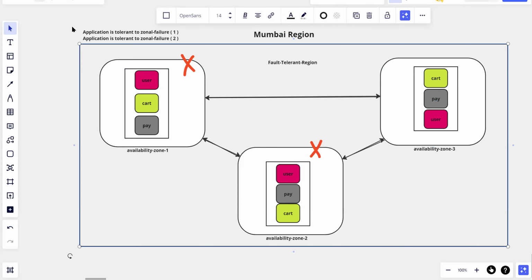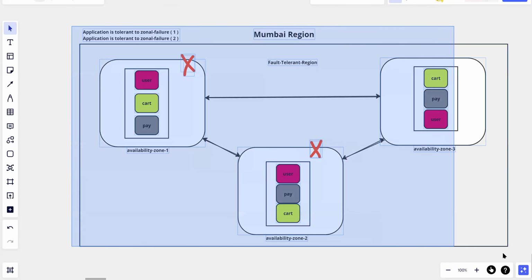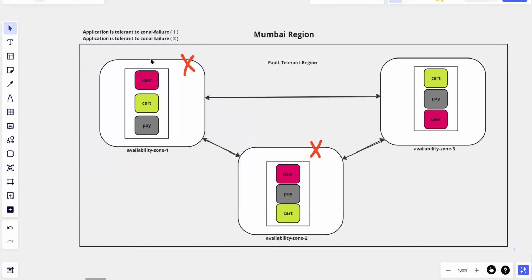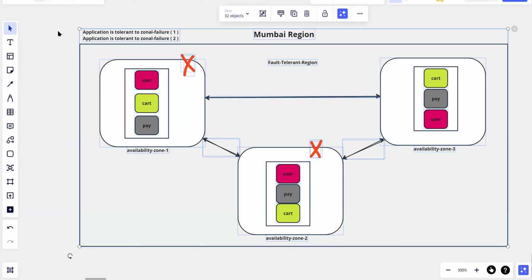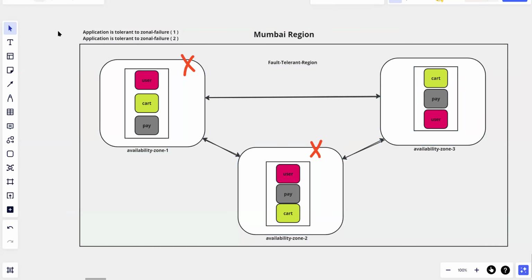Okay. For example, if you are making more money and because of any reason your application is down for a certain amount of time, if you're losing money and reputation, obviously you need to design an infrastructure that is fault tolerant. Now, if you ask me, what if you lose the entire region, then you need to design the same set of infrastructure in Hyderabad with different replicas. Okay, that is very unlikely, but this is also something that needs to be considered.